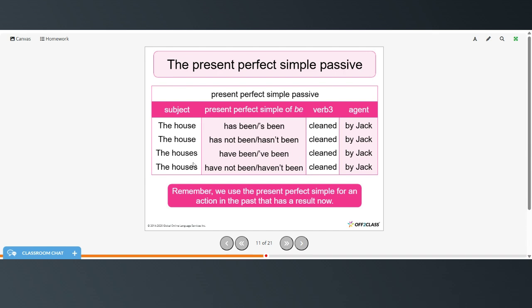The houses have been cleaned by Jack, and the houses have not been cleaned by Jack, or the houses haven't been cleaned by Jack. And remember, we use the present perfect simple for an action in the past that has a result now.